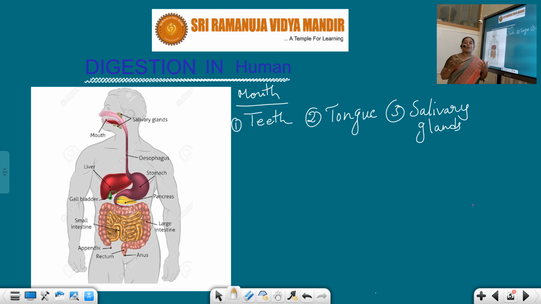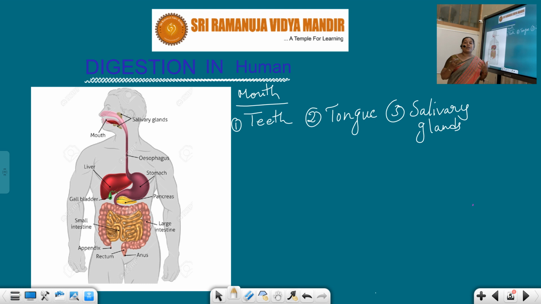If we directly swallow this form of food, our body cannot use the nutrients which are present in the food. So first of all, food should be turned into simple fragments. Actually, that is the main digestion. Here, first what will happen with the help of teeth? We are breaking the food into simple fragments or small pieces.